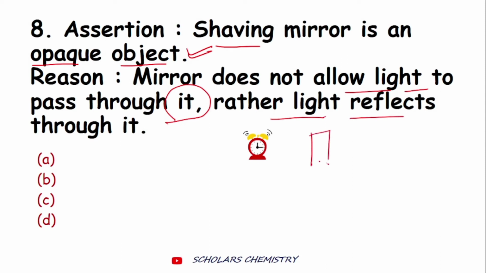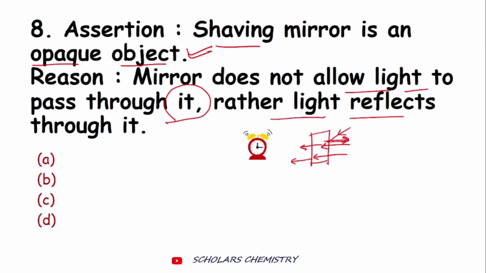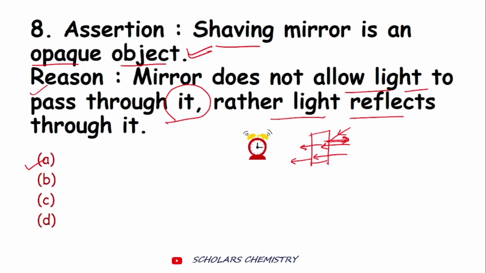When there is a mirror, light just reflects back from here. It doesn't allow light to pass through it. Alright. A transparent material is the one which allows light to pass through it. And here in this case, the light only reflects from any mirror. So this option is correct. Reason is also correct. Assertion is also correct. And both of them are related. So the answer would be A. Both A and R are true, and reason is the correct explanation for assertion.